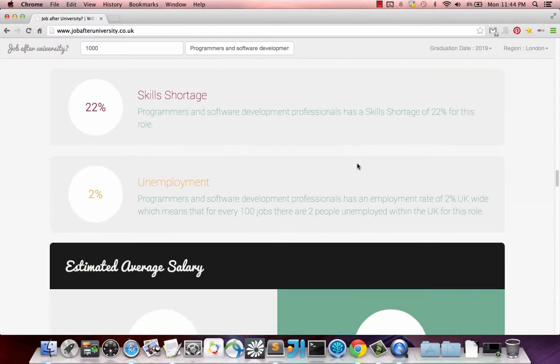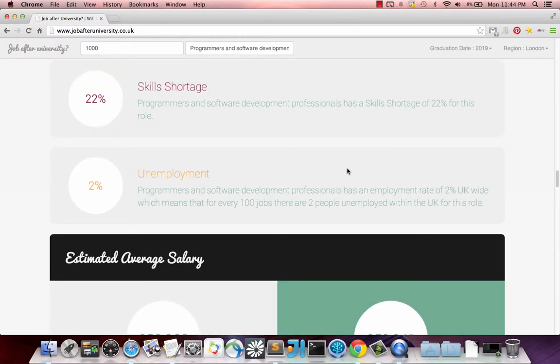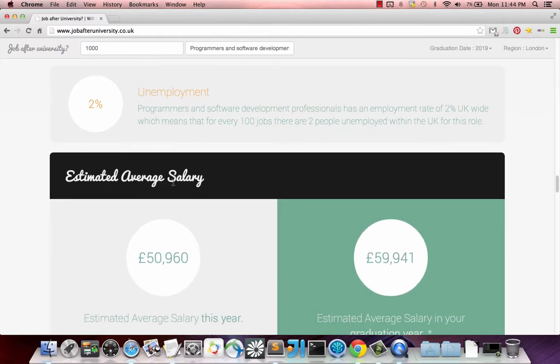Let's keep going. So over here we've got the skill shortage, which is very important. If there is a shortage in that area, therefore you can go for that area. It gives you more confidence in that role if that skill shortage is higher, as in, more confidence in getting that role after you come out of university. I've also got the unemployment over here to help you build confidence up in that role.